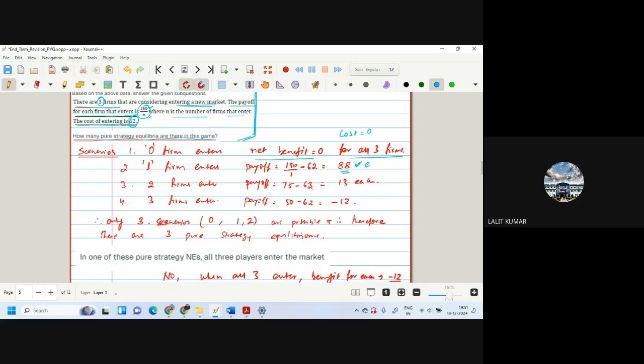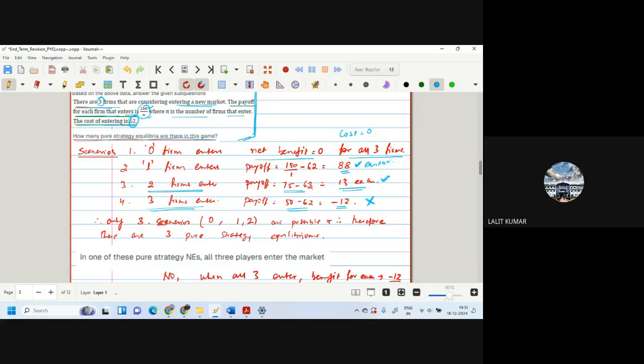So this is also an equilibrium. If 2 firms enter, then the payoff is 150 by 2, 75, minus 62 is 13 each. So this is also a possible equilibrium. But if the 3 firms enter, then the payoff is minus 12, so nobody would like to enter the market.